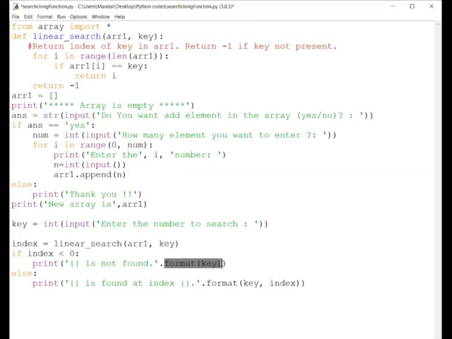So this format function, either you can use this way or you can use this way. If we want to print two values, we supply two values to the format function. Here we want to print only one value at this location, so we are supplying only the key. So this is overall the function. Now let us see the output, and I will again explain this code if you have not understood it. Now let me execute this.